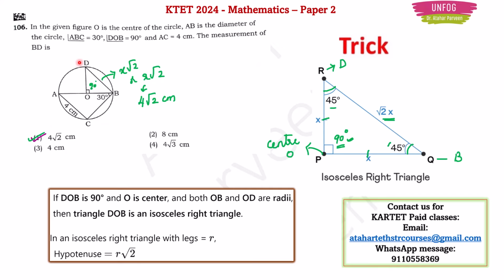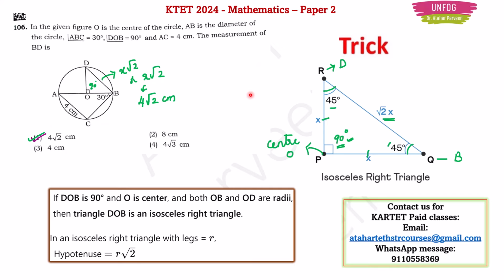So now, as I was telling, DOB is an isosceles triangle, and for an isosceles triangle, if the 2 sides are equal, then obviously the hypotenuse will be x root 2, or r root 2. R is the radius here, right? So now mentally I can say that the hypotenuse DB, which is also the chord of the circle, will be equal to R times root 2.